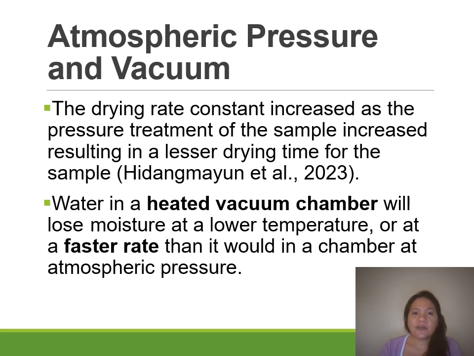Again, when the food product is vacuum dried, you apply vacuum in which you remove the air at lower temperature, then your heat sensitive products will have good quality because they are dried at low temperature.